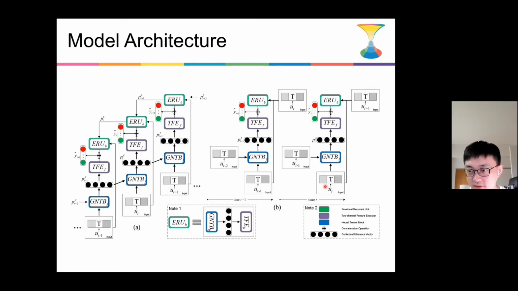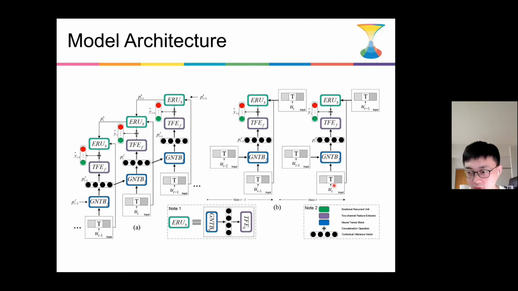And now with these tools, we design a new model for the conversational sentiment analysis task. So here we denote the ERU as the combination of the generalized neural tensor block and the two-channel feature extractor. If this BiERU is combined in a recursive manner, then this is the global context version. And in this variant, each utterance in the conversation has global context incorporated.